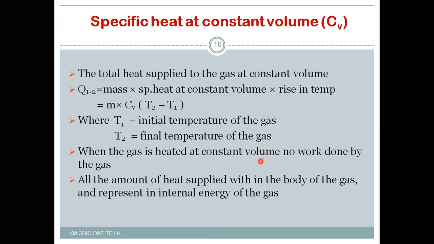So all the amount of heat supplied remains within the body of the gas and is stored as internal energy of the gas. Because there is no work done, whatever heat is supplied into the body will be represented in the internal energy of the gas.